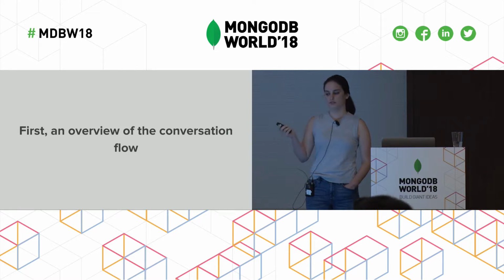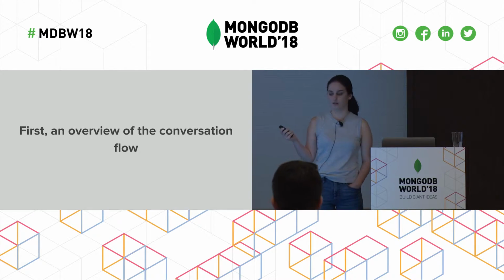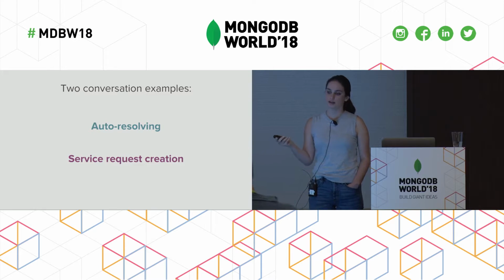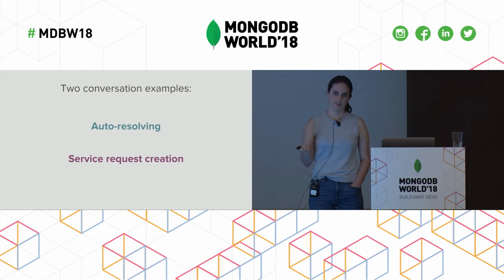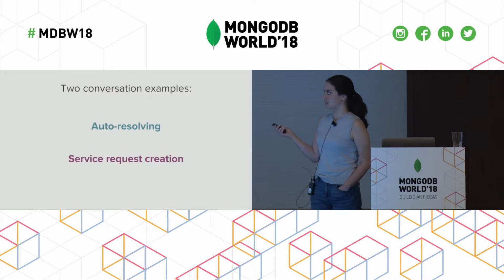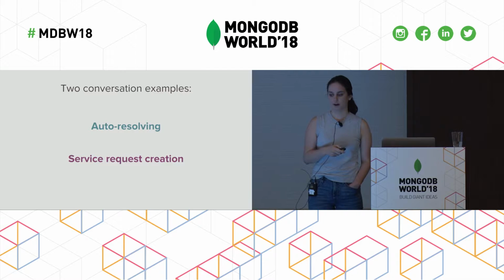So first, just an overview of our conversation flow. And there's two main types of conversations that our Spoke bot can have with the user. The first is auto-resolving. So as I said, say the user asks something like, what's our vacation policy? And the bot surfaces a resource that says all of our holidays for the year. That would auto-resolve the user's request.